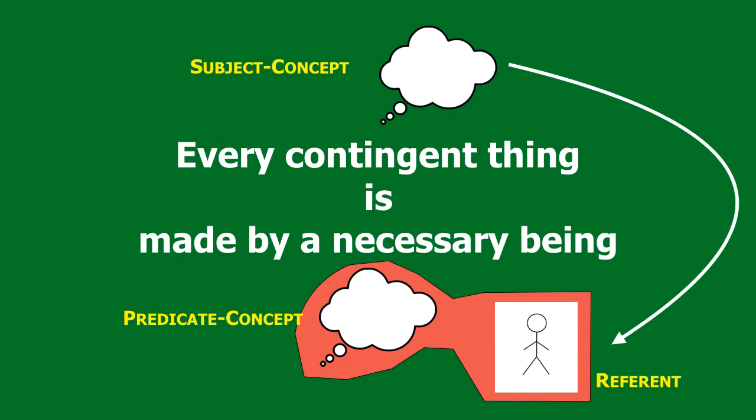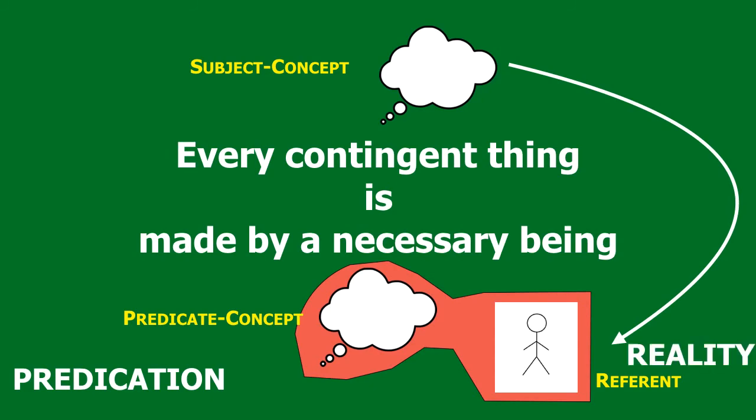This is the predication of the proposition, and if this predication corresponds to reality, meaning that in reality every contingent thing is made by a necessary being, then it's true, and if it doesn't, then it's false.